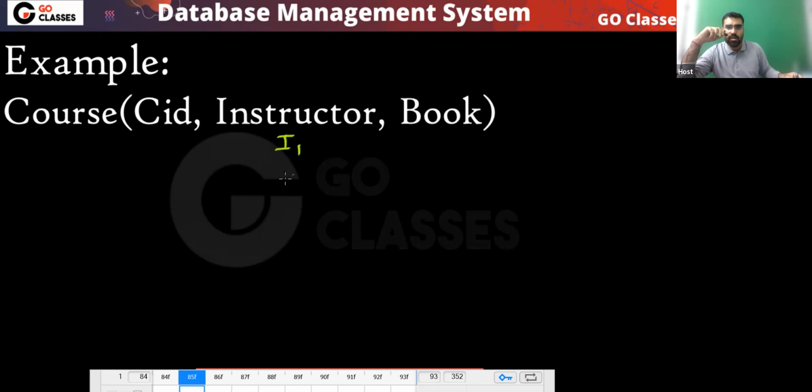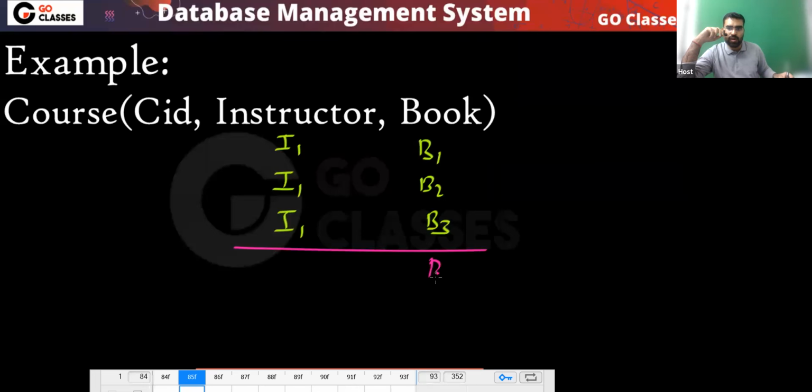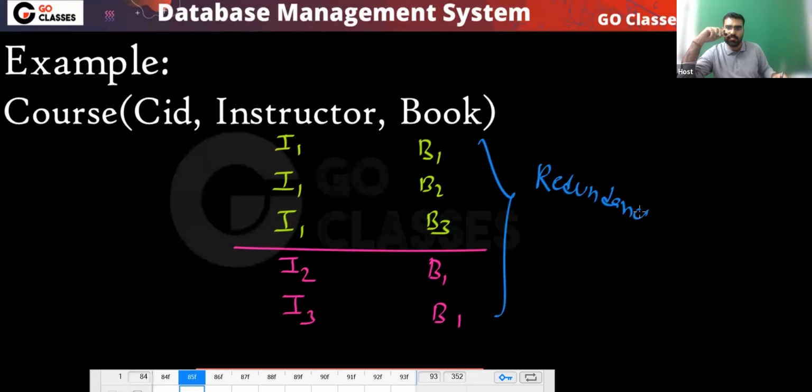Are you getting my point? Because of every instructor, all the books B1, B2, B3 will repeat. Similarly, because of one book, all the instructors will repeat, like I2, I3. This is a redundancy. Again you got the redundancy, a lot of redundancy.